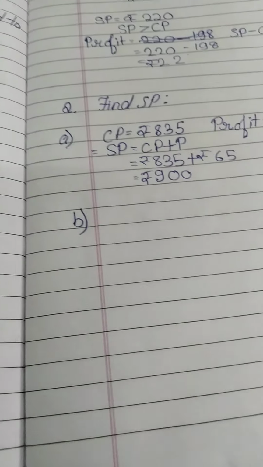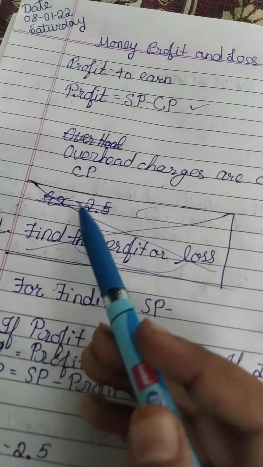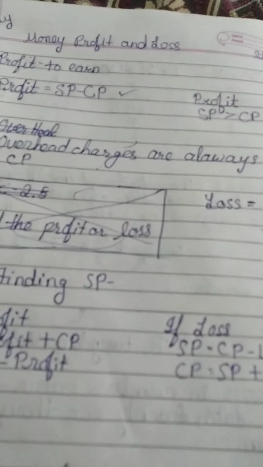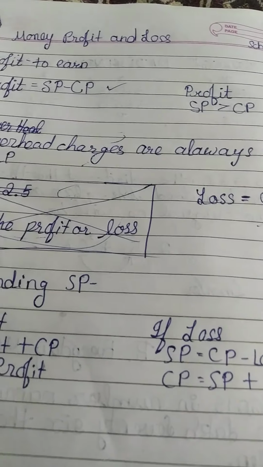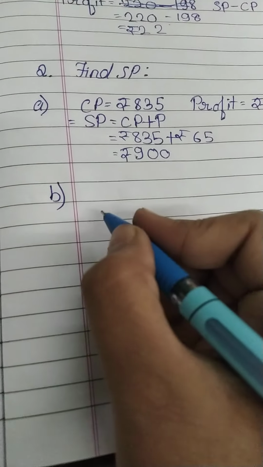Overhead charges are literally confusing. Don't worry, you just have to add it to CP. Remember, overhead charges are always added to the CP. Always added to CP. Now, let's do the B sum.